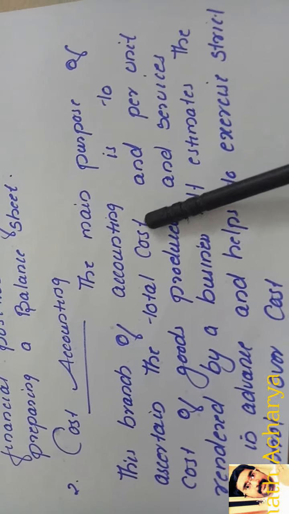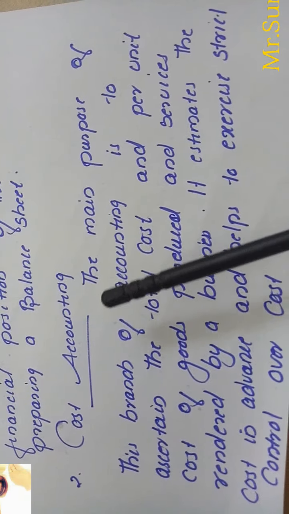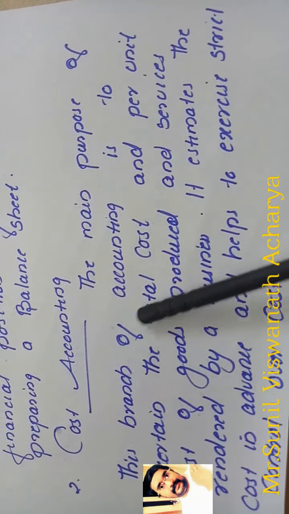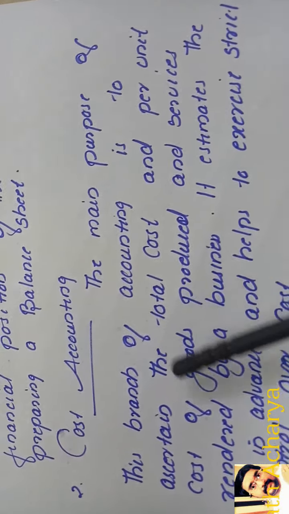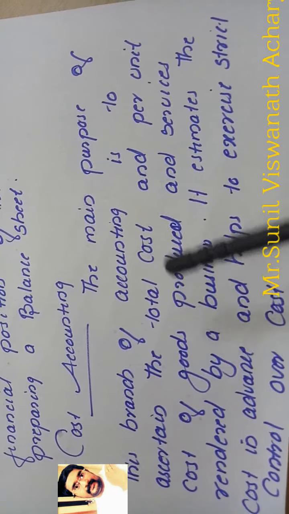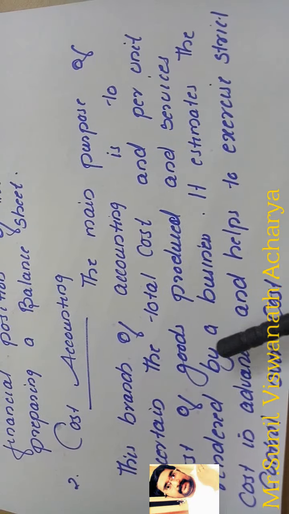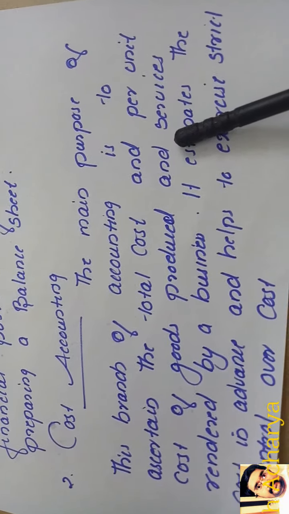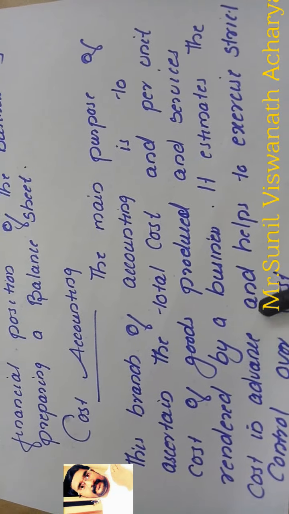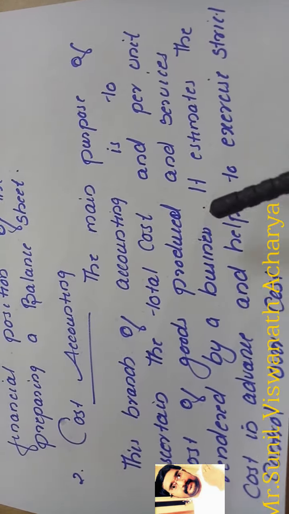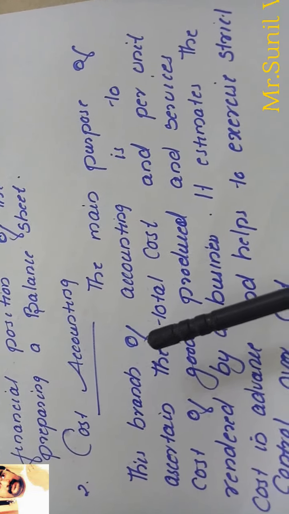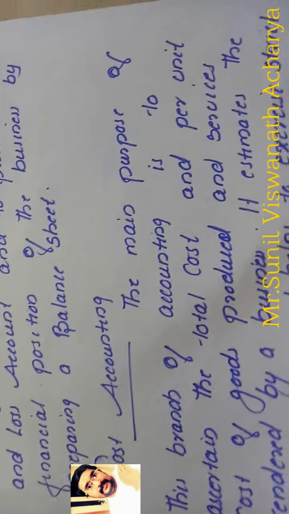So the main purpose of cost accounting is to ascertain the total cost and per unit cost of goods produced and services rendered, to estimate the cost in advance, and to exercise strict control over cost. So this is the second branch.